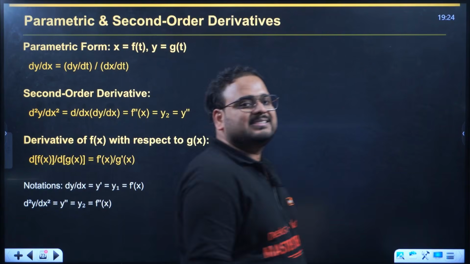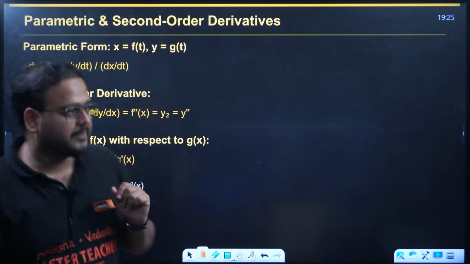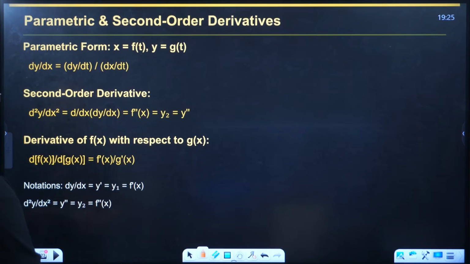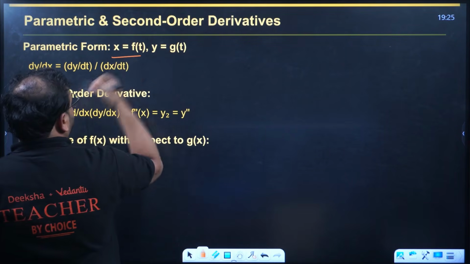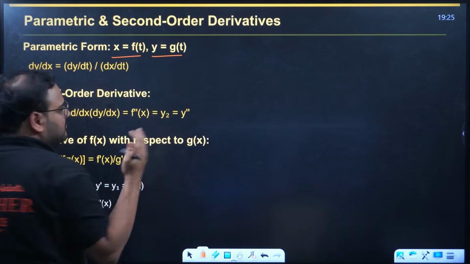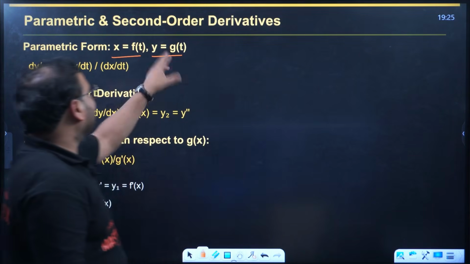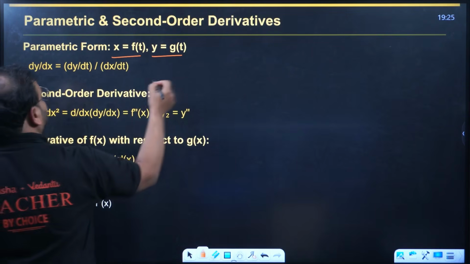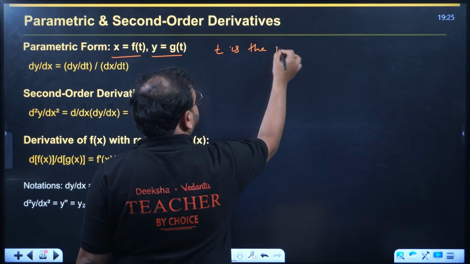Parametric and second order derivative. Parametric function and second order derivative. Okay, have a look. In the parametric form, you will find x written in terms of f of t, y also in terms of another function g of t. X in terms of f of t, y another function. So we have a t over here. What we have? T is the parameter.